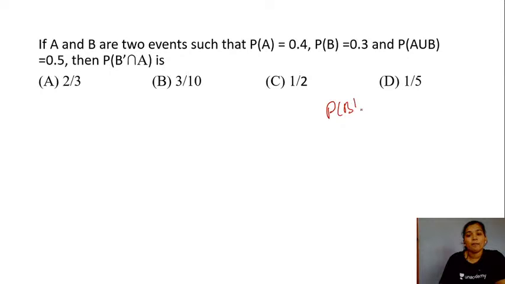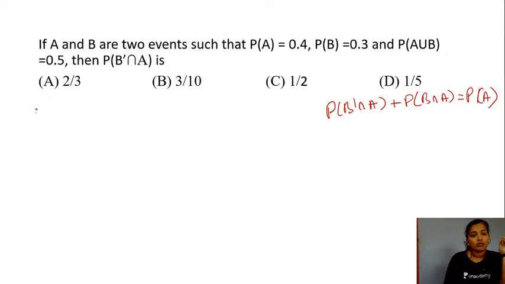Probability of B complement and A plus the probability of B and A will be equal to probability of your event A. So we need the probability of B complement and A here. So this will be equal to probability of your event A minus the probability of your event A and B.